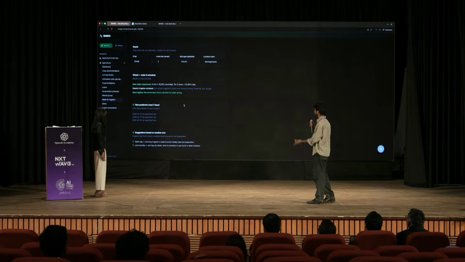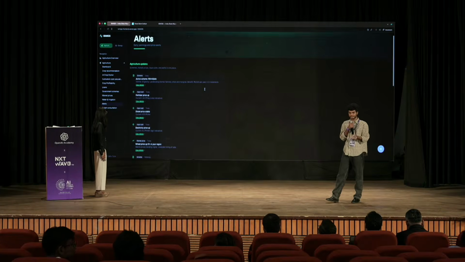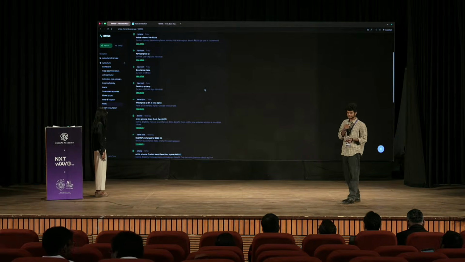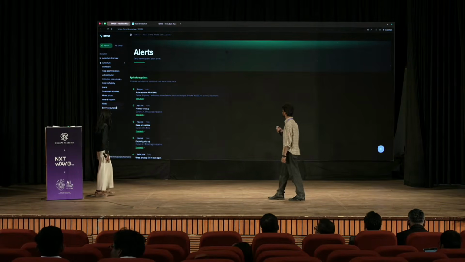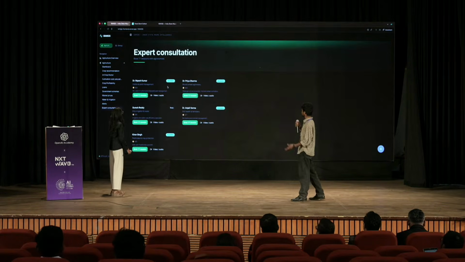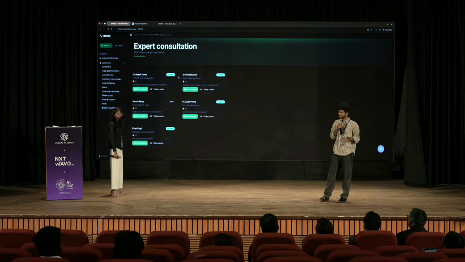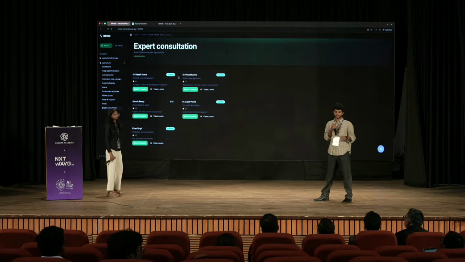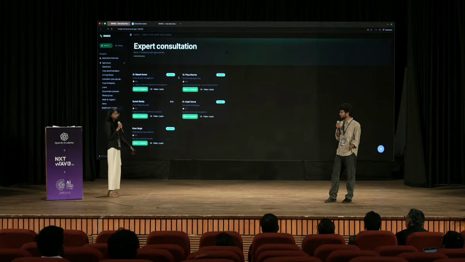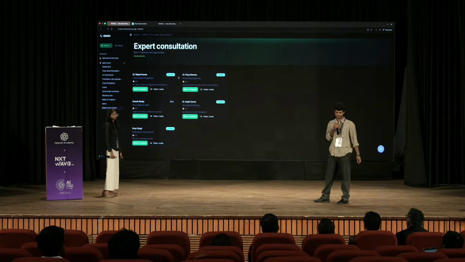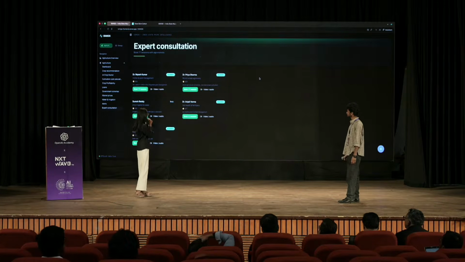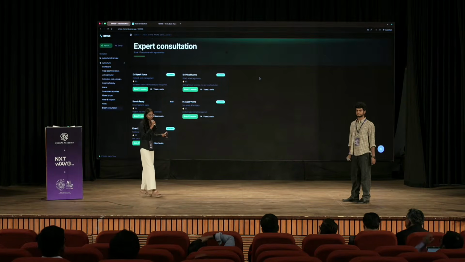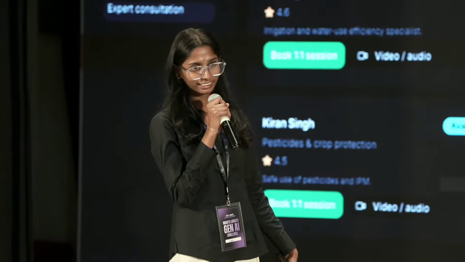And alerts. All these alerts will be sent to Gmail and also WhatsApp and also as a text message for them. Yeah, coming to this expert consultation, these will be available slots for the farmers, so they can apply over here, and we will be helping to educate the farmers. For now, this is under process. We still didn't implement it correctly because every farmer is not yet equipped with proper webcams and all. We couldn't really analyze the data, but we are finding a way for it.